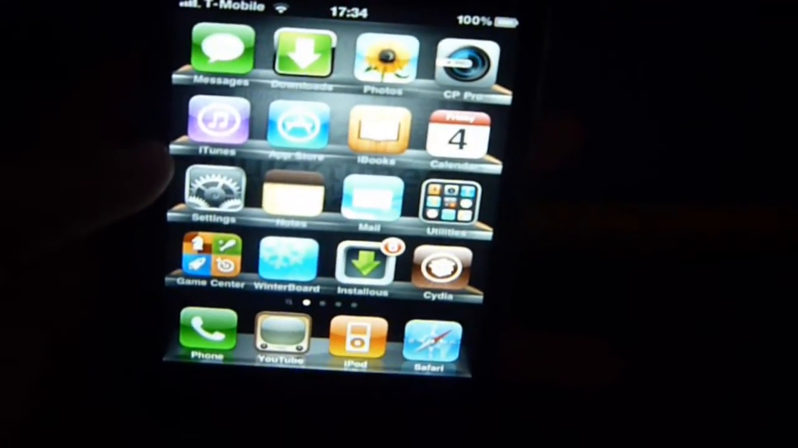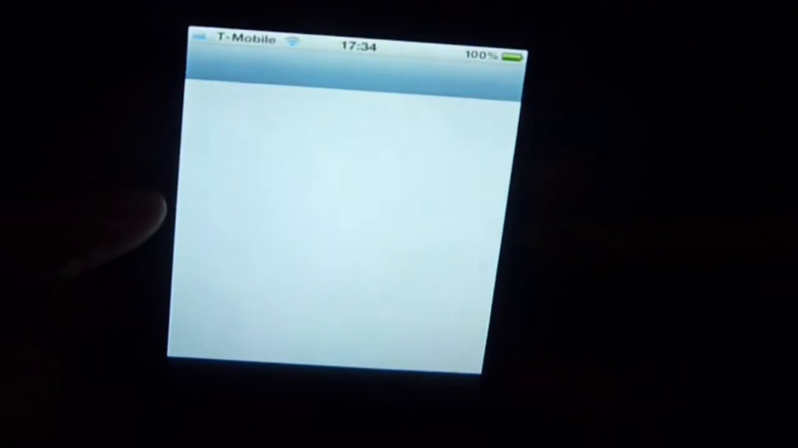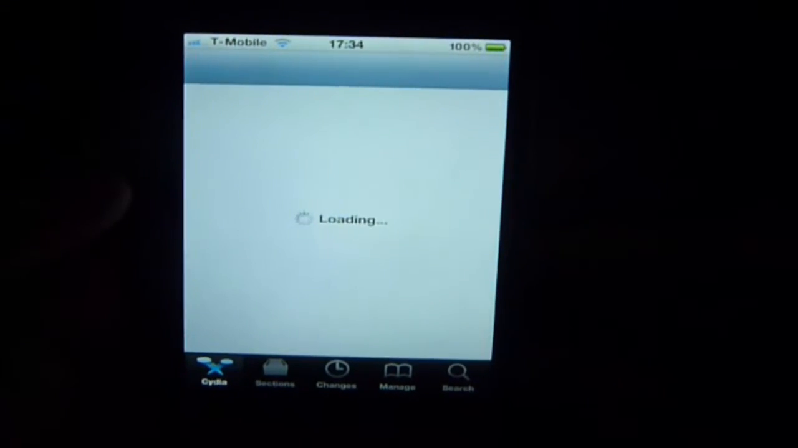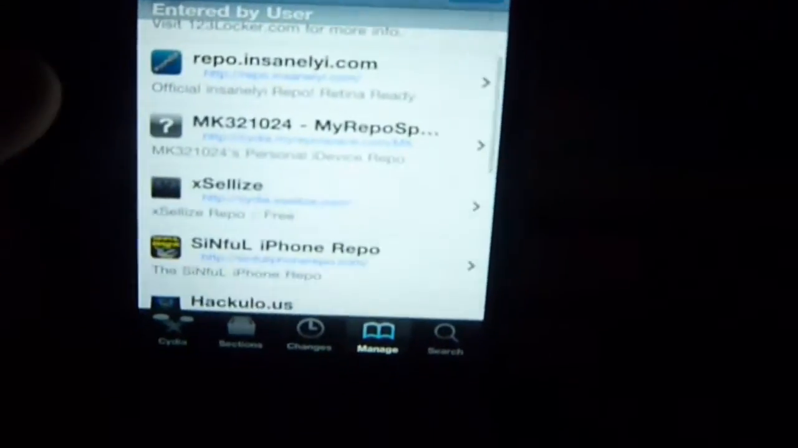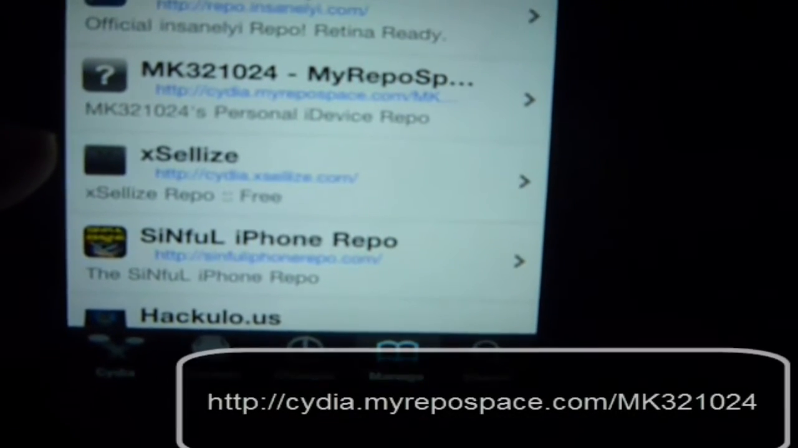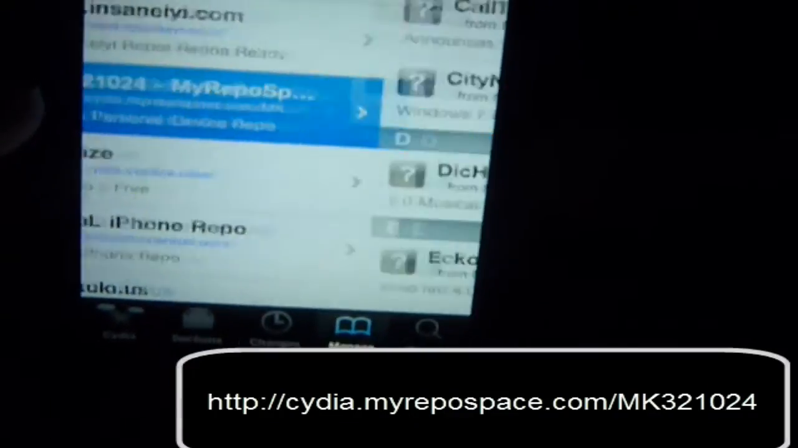Once you've downloaded iAccess and you've set the themes, the next step, if you want more keyboard themes such as iMacBook, BlackBerry Storm, etc., is to add this long source. Don't worry if it doesn't work first time because the server's not great, but it will work eventually. Again, I'll have this in an annotation: cydia.myrepospace.com/mk321024. You want to have that added.